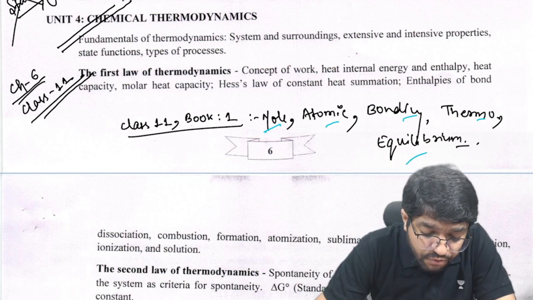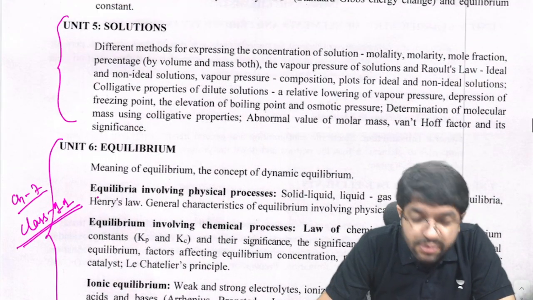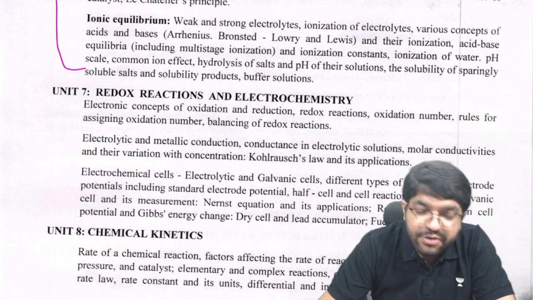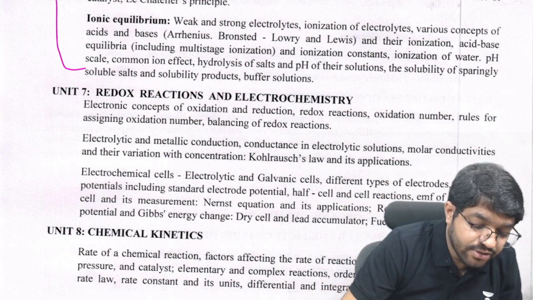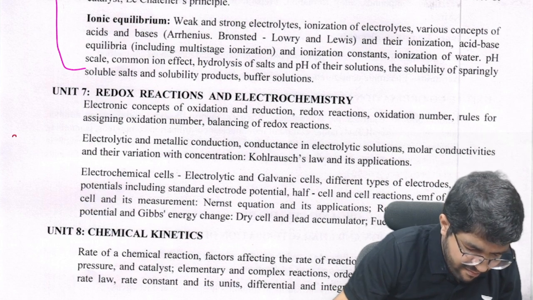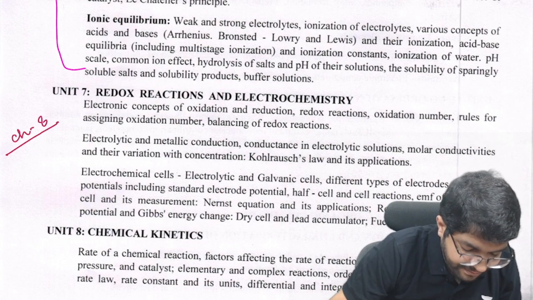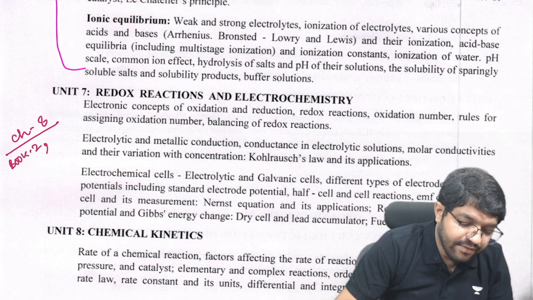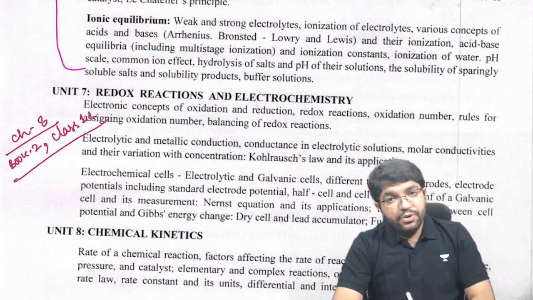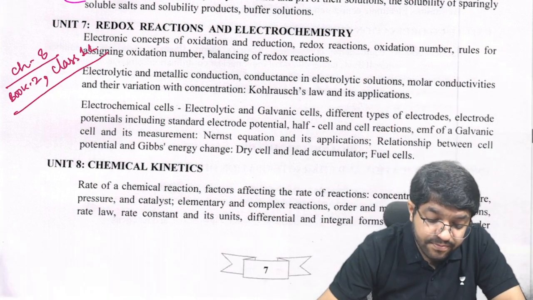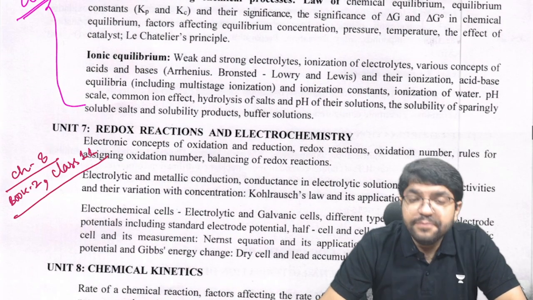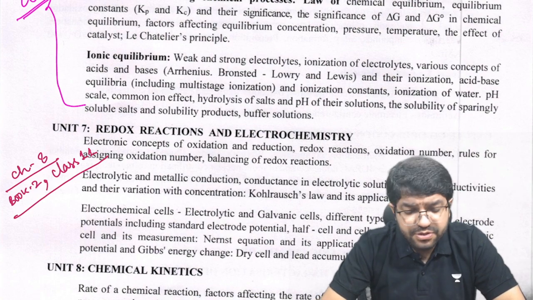Now coming to book 2, we have something called solutions. We will talk about it. It's in class 12th basically. Redox reactions and electrochemistry, yes, it is there. Redox reactions is chapter 8, book 2, class 11th, chapter 1 of book 2, and it's a part of your syllabus. Then chemical kinetics, we will talk about it. Okay, so now physical chemistry is all done.